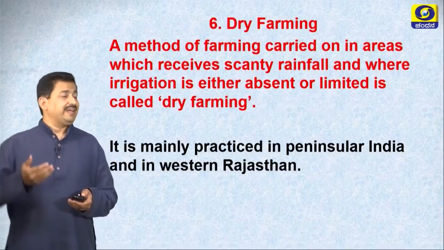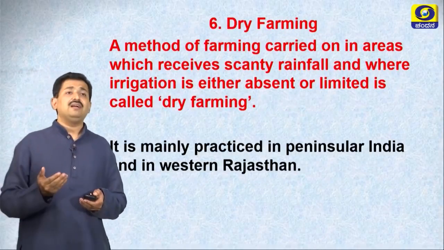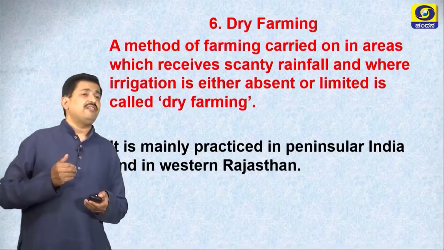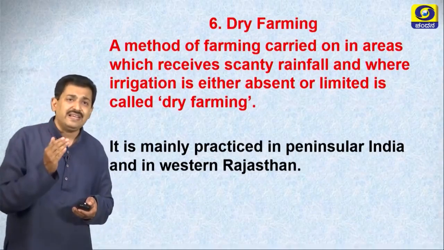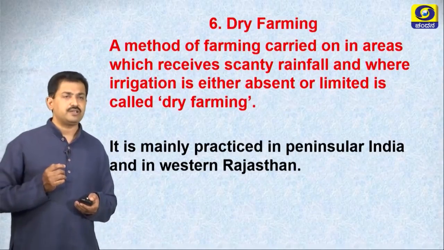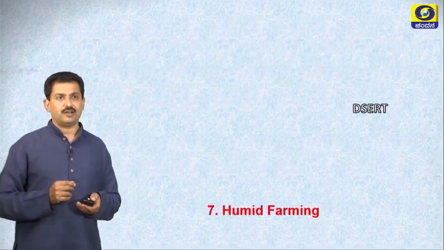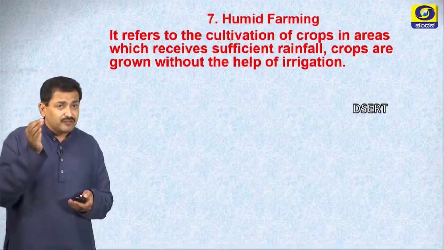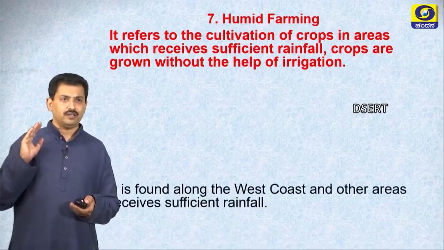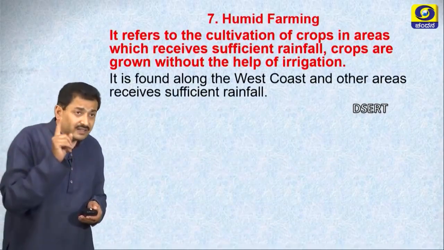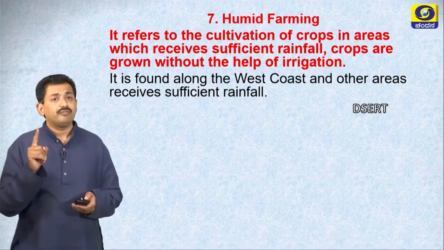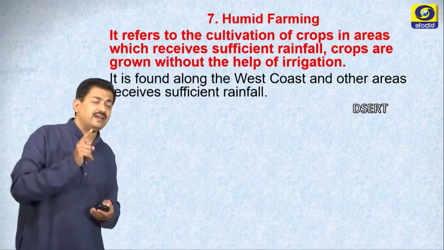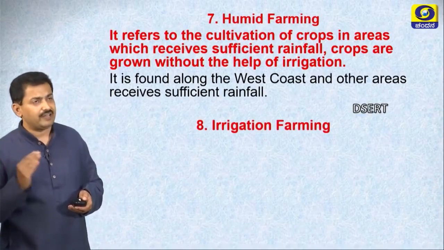Dry farming, it is a method of farming where the agriculture is carried on in an area where scanty rainfall is received, right? Example, Rajasthan. Humid farming refers to the cultivation of crops in areas which receive sufficient rainfall, right? It is found along the west coast of India and other areas which receive sufficient rainfall.